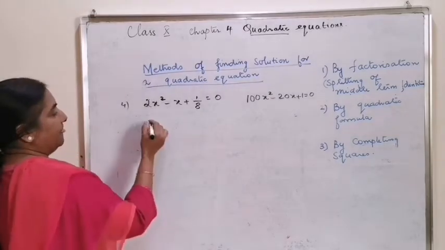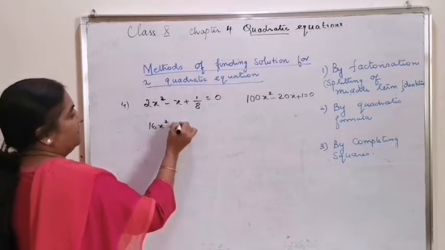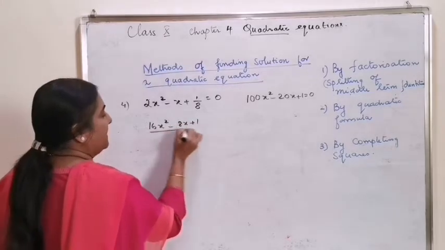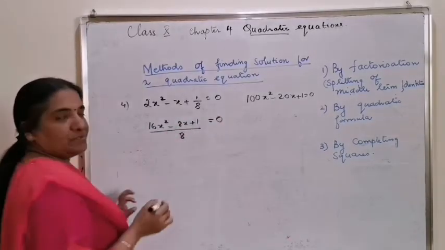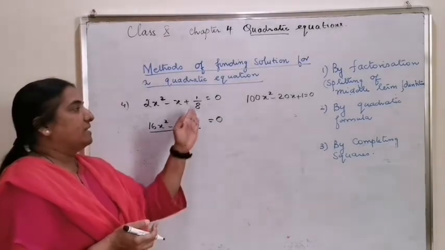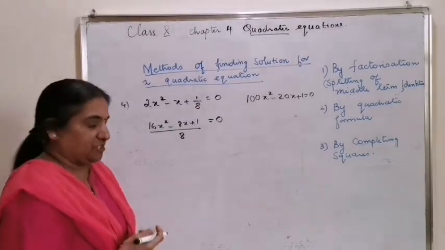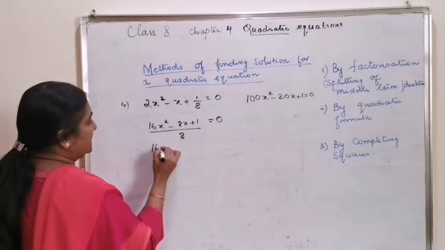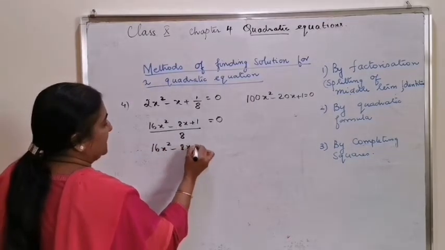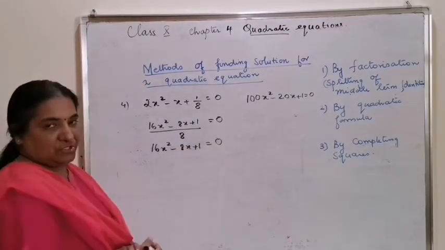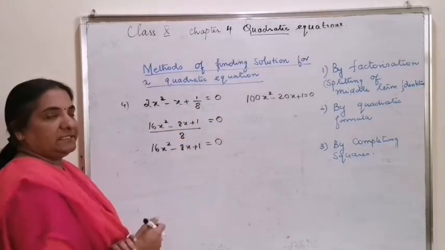So by LCM, 16x square minus 8x plus 1 by 8 is equal to 0. Any equation if you have in the fraction form, you can convert it without fraction. Or 16x square minus 8x plus 1 equal to 0, because 0 into 8 is 0.